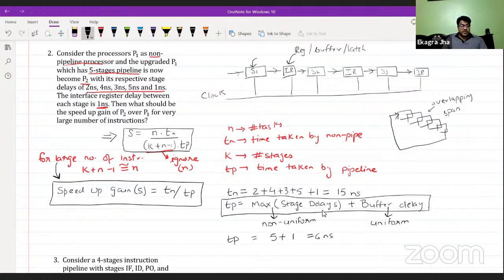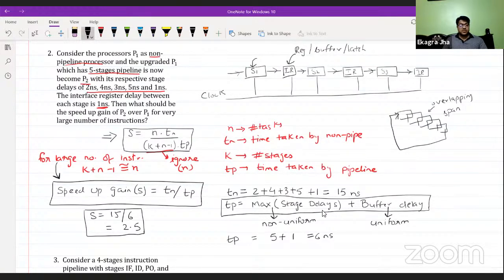So let's put it in here. Tn upon Tp, which is 15 upon 6, is equal to 2.5. That means P2 here is 2.5 times faster than P1.